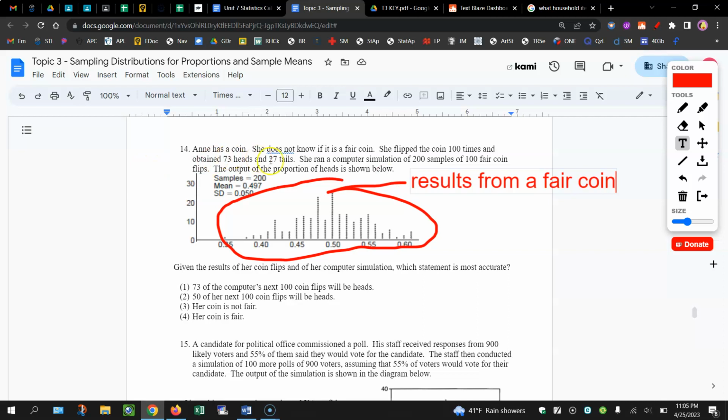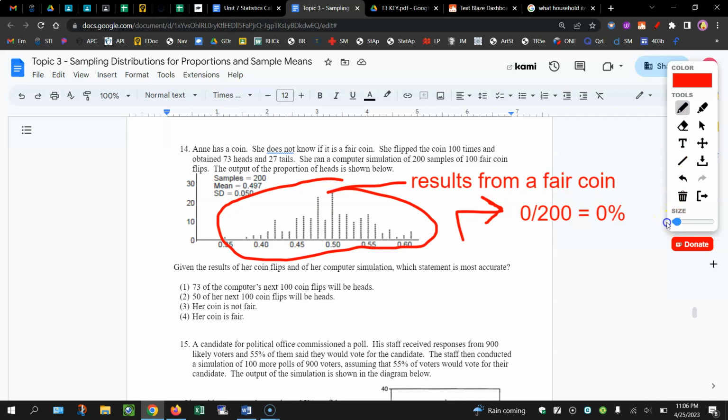She got 73 heads out of 100 flips. So what we're looking at is what's the likelihood that you get 0.73 or higher. Well, the simulated sampling distribution just goes a little above 0.6. So if we're talking 0.73 or higher, this would be 0 out of 200 or 0%. So they want to know which statement is most accurate.